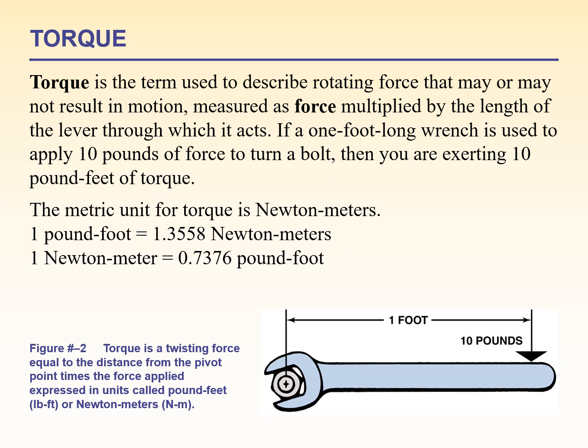The metric unit for torque is Newton meters. 1 pound-foot is equivalent to 1.3558 Newton meters, and 1 Newton meter corresponds to 0.7376 pound-foot.